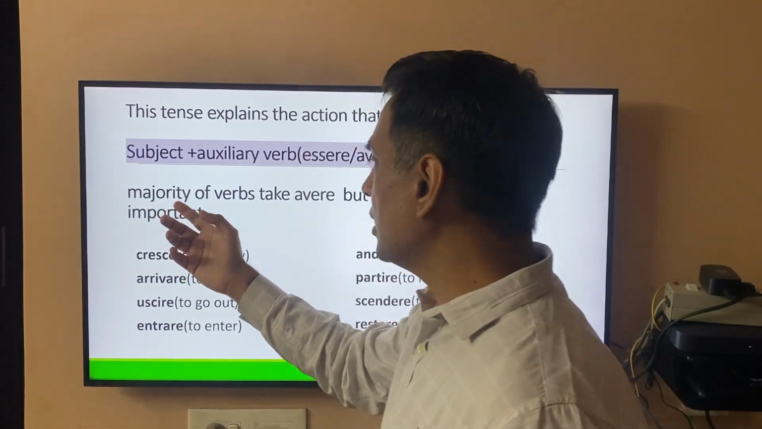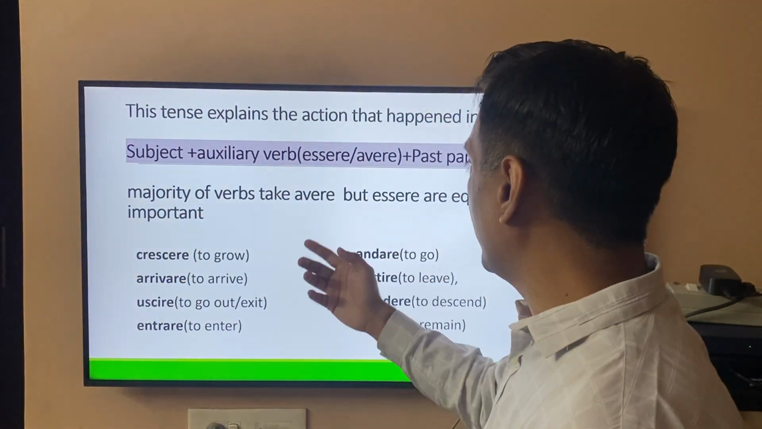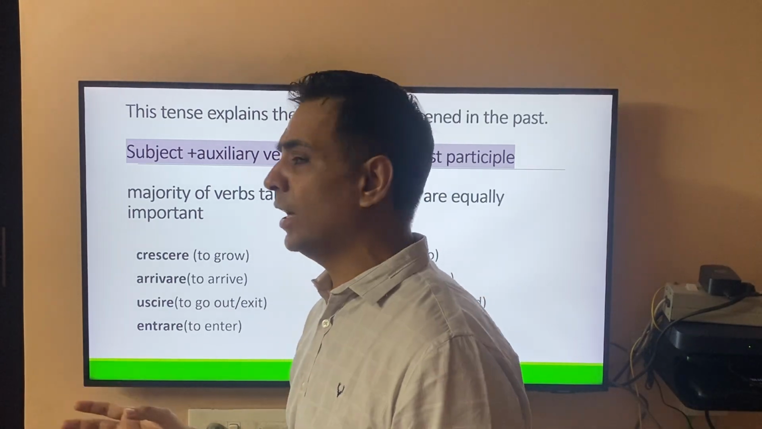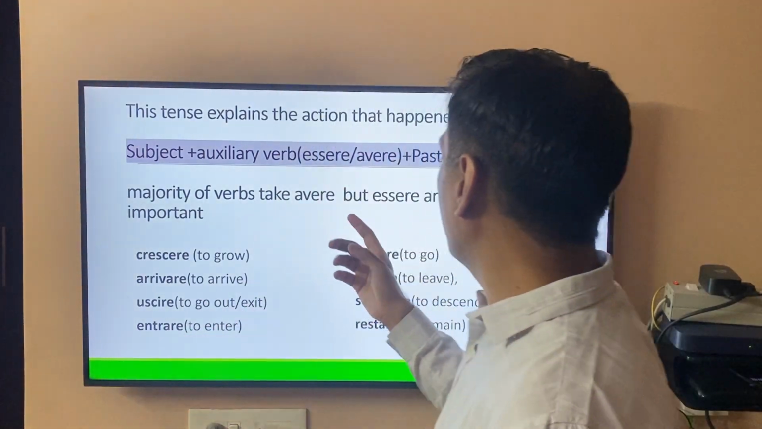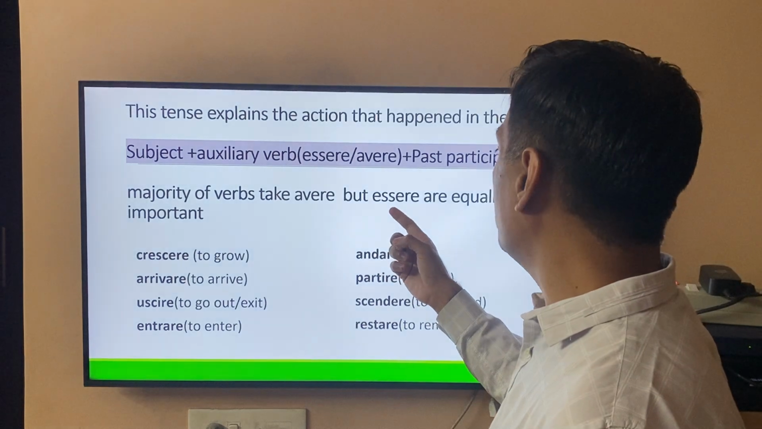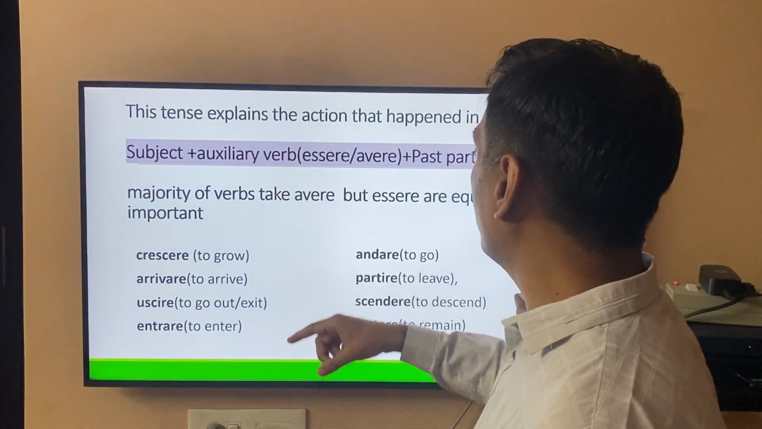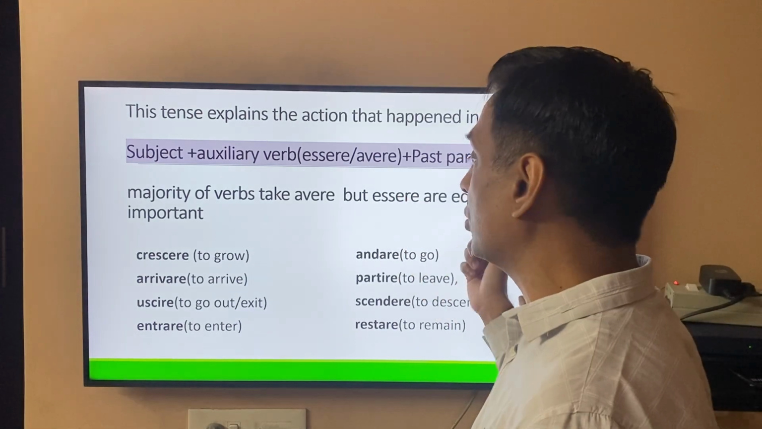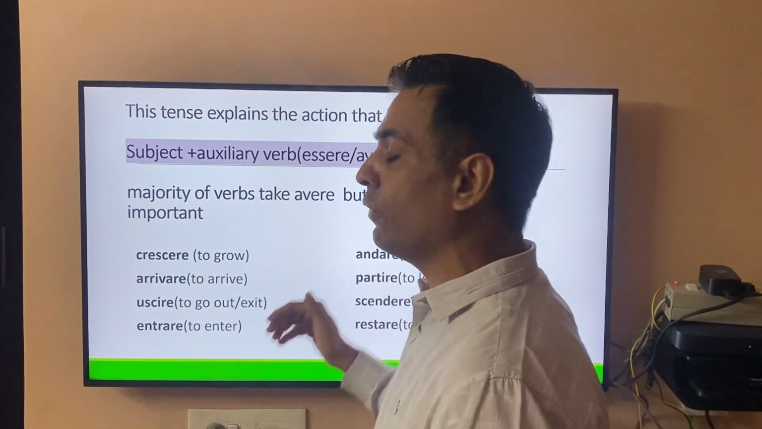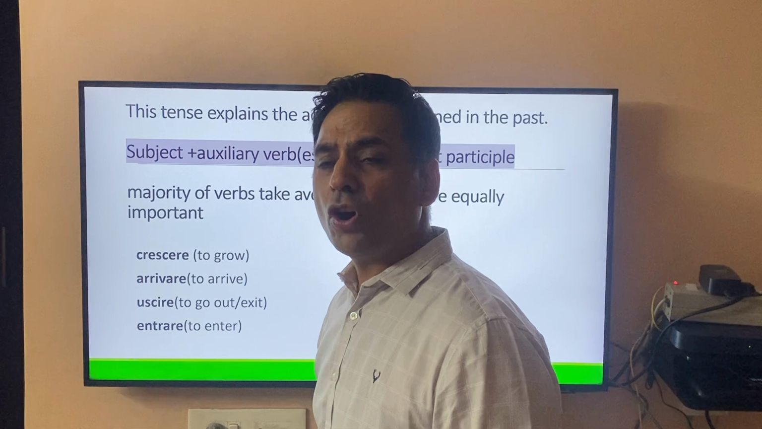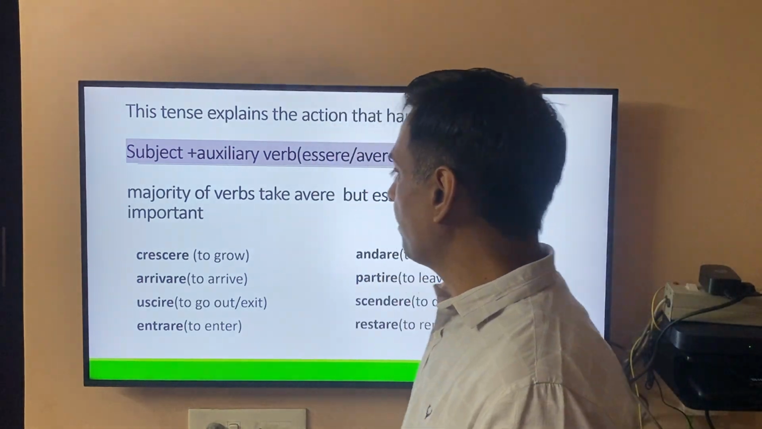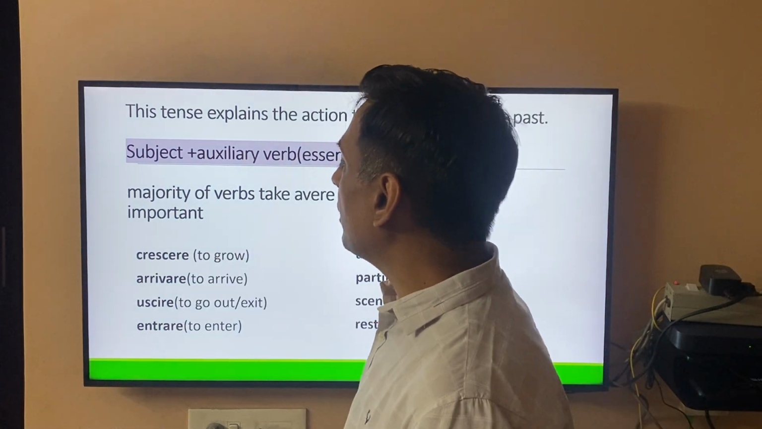As we know, the majority of verbs take avere, so it's not difficult to recognize which ones will take avere, but of course it's difficult for some to differentiate whether the verb is going to take avere or essere, and essere is very important. So in this video we will focus on, if not rules, then tips on where we need to use essere verbs. Let's see some examples.